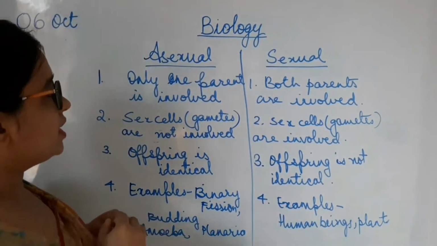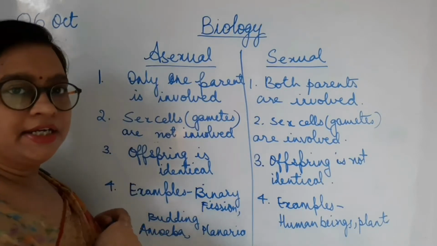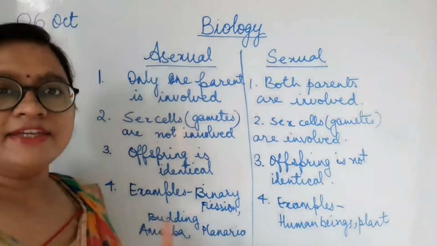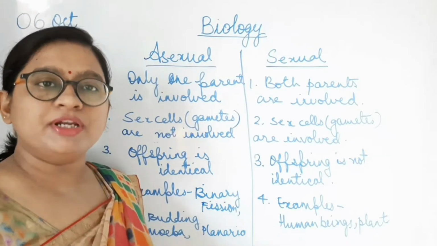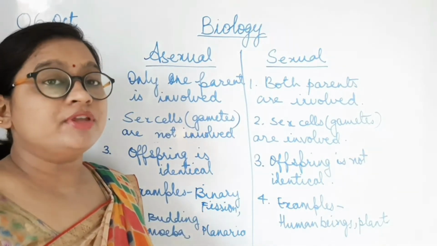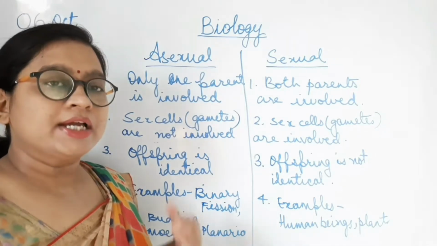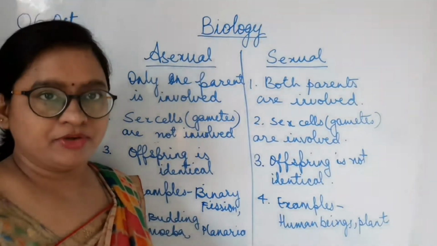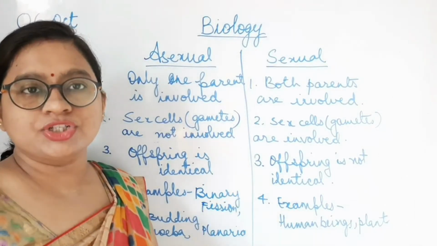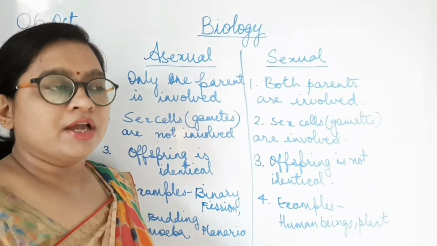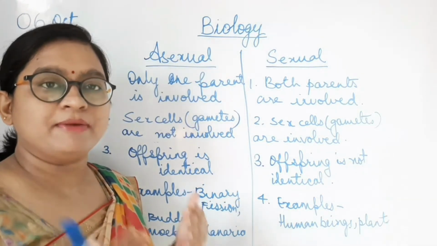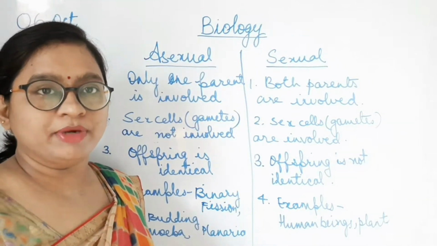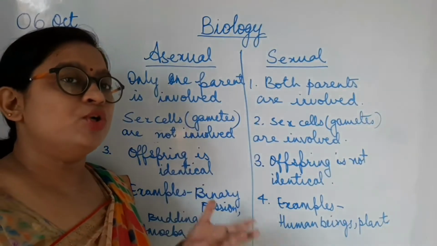Now, as you've seen, the offspring is identical, which means every time asexual reproduction happens, the parent gives a similar type of offspring. So if the conditions are favorable, these are going to stay for a longer period of time. But what if the conditions change, the environment changes? Since they do not have any kind of genetic material which can make them adjust to any new environment, they are not able to survive.